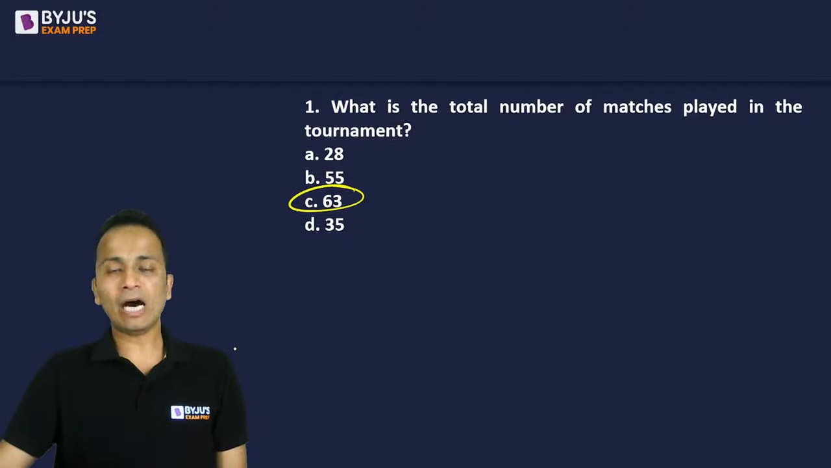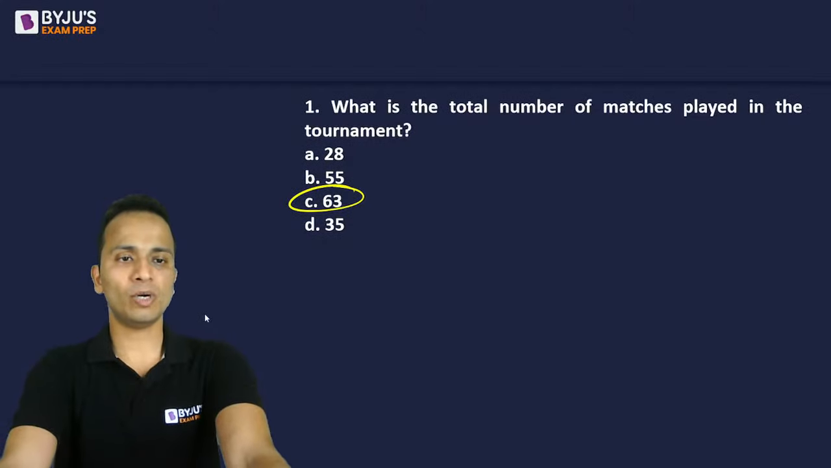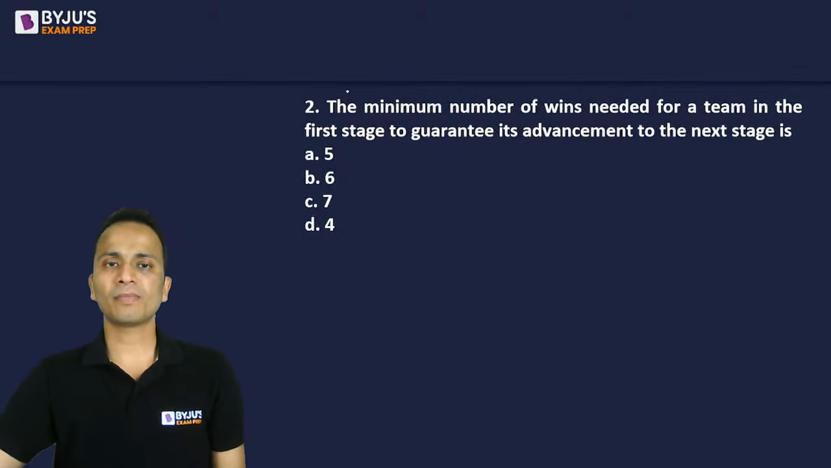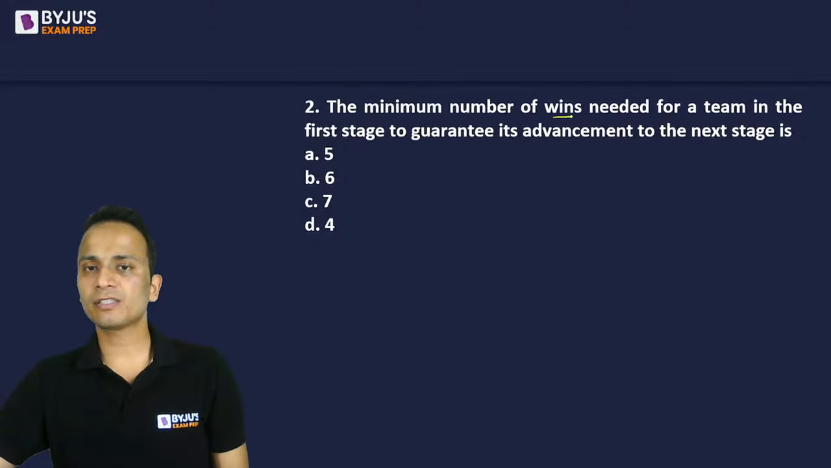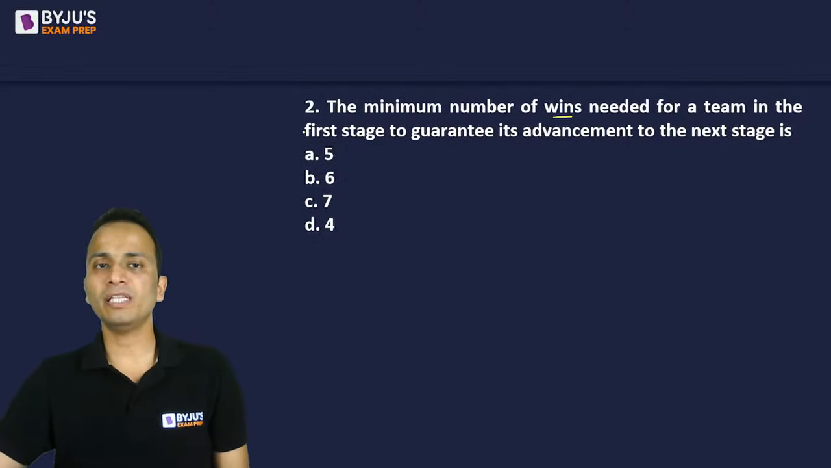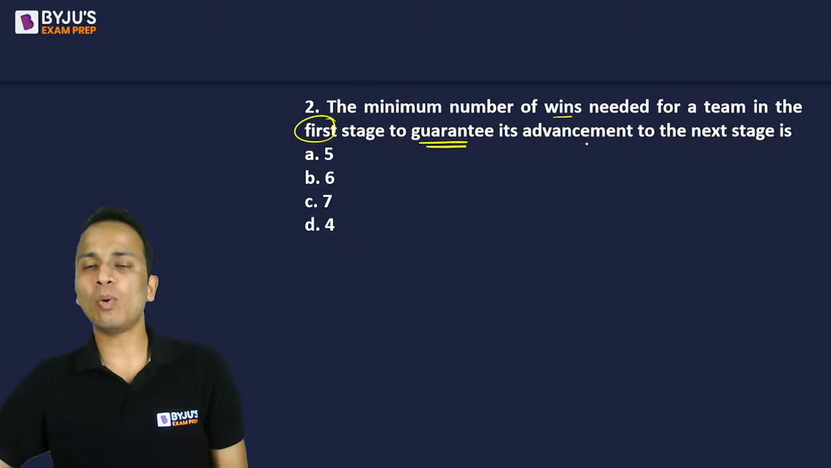Okay. Now let's talk about the next thing, a very important thing. So again, let me open a blank sheet. Okay. Now let's look at the second question. The second question is asking the minimum number of wins needed for a team in the first stage to guarantee its advancement to the next stage.